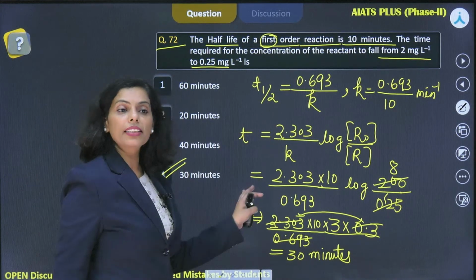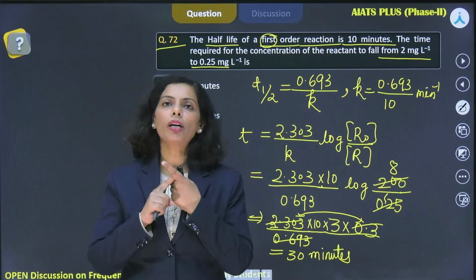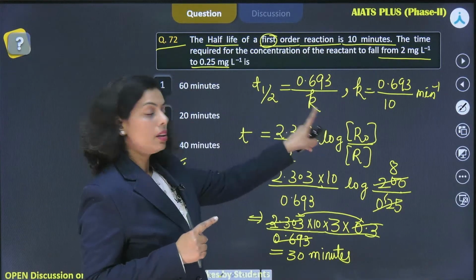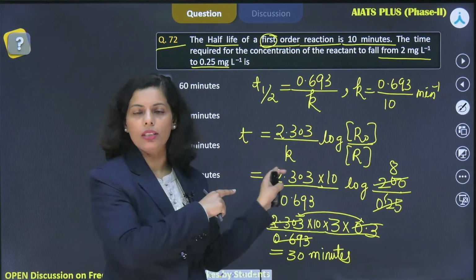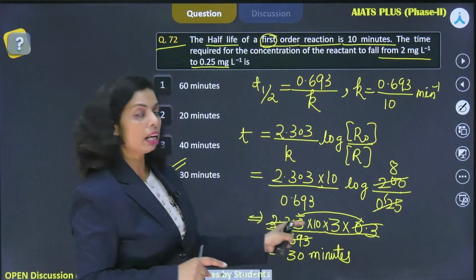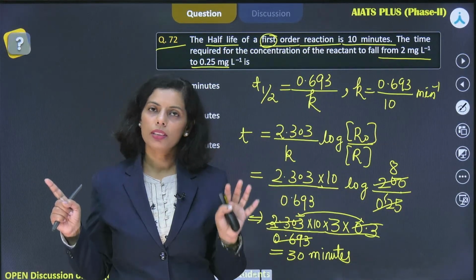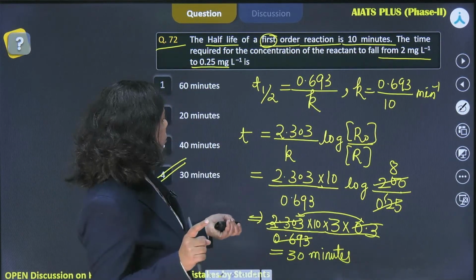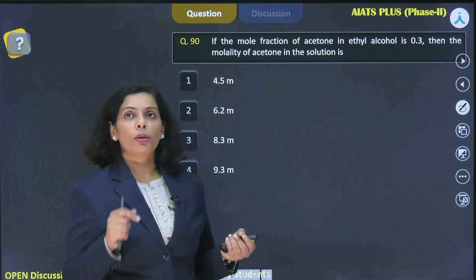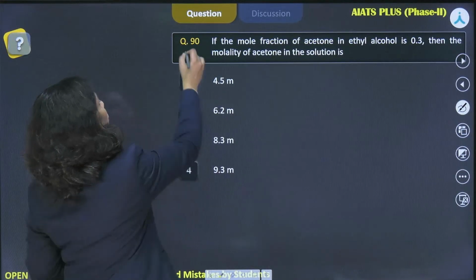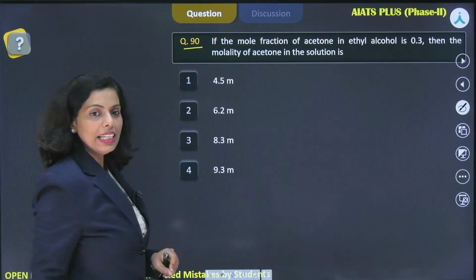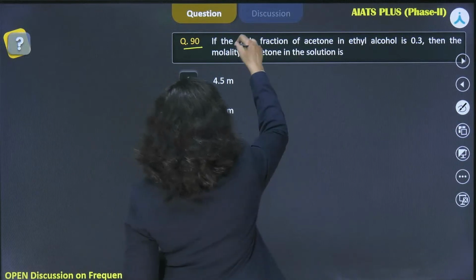So whenever you find such type of question, just remember how to find out K, the kinetics equation that you derive from the integrated rate law. Use that, put the value, get the answer. Okay? Simple? So I am moving forward because all the questions I need to cover over here. So question number 90 from this paper, the last question it is.